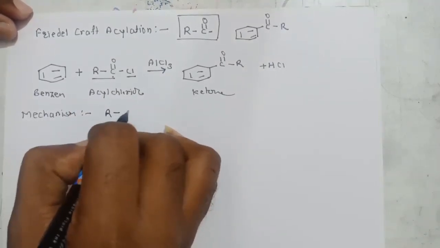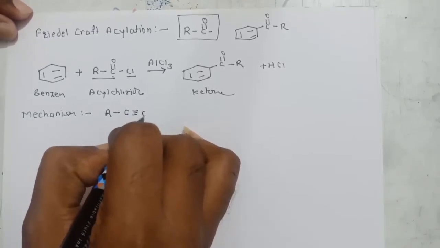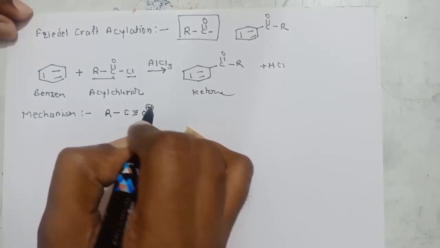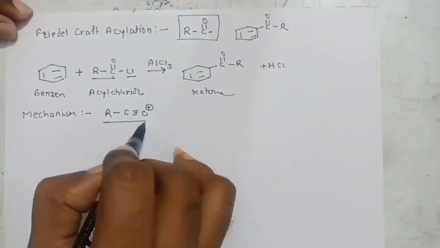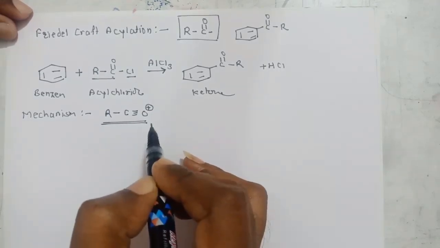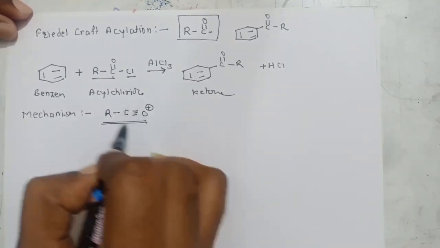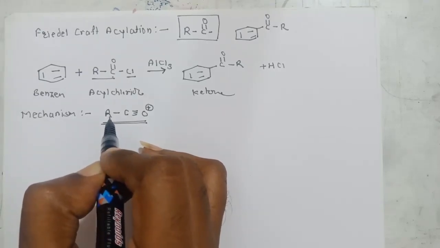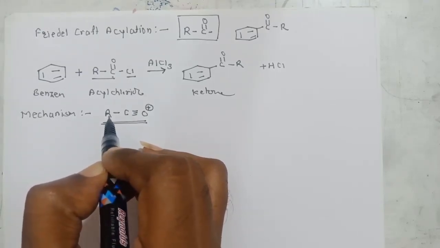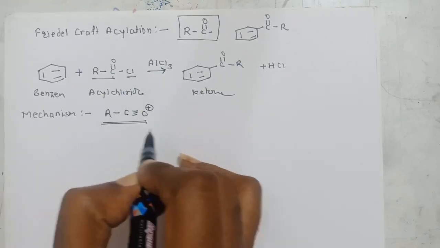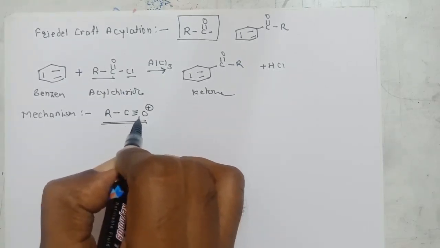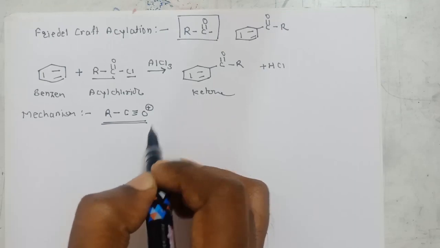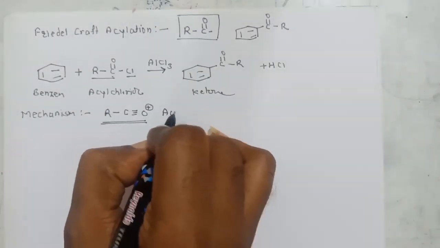This species is called the acylium ion, and it is our electrophile. Depending upon the stability of the acylium ion, if the R group is bulkier then the acylium ion will be very stable, so it follows another route. This is our electrophile, R single bond C triple bond O positive charge, called the acylium ion.